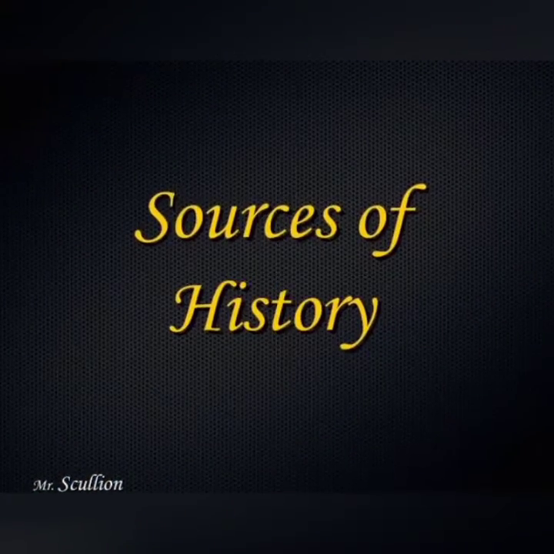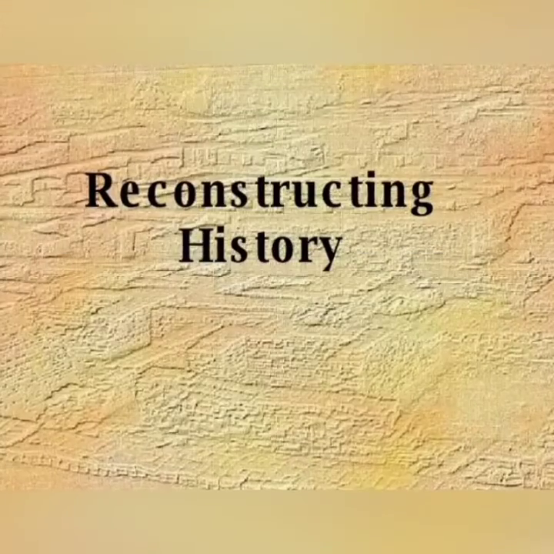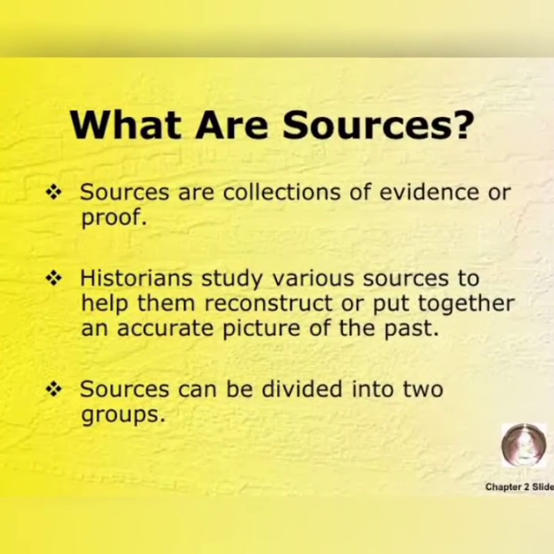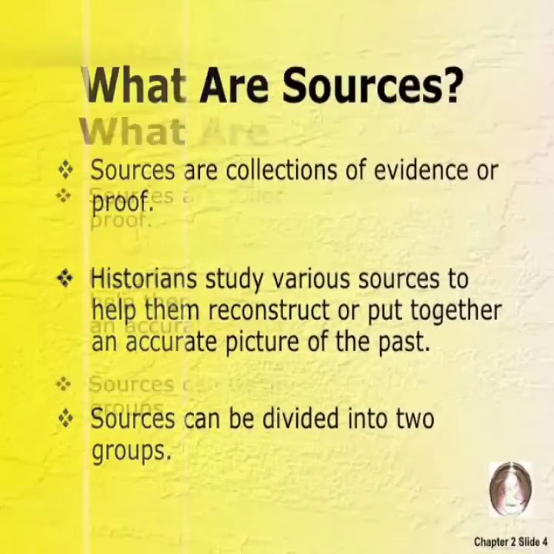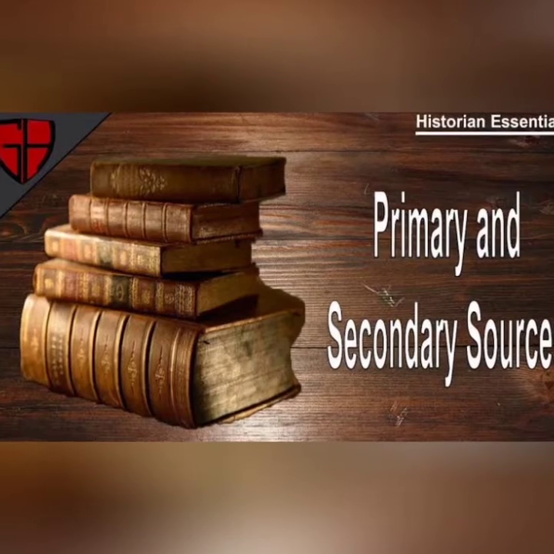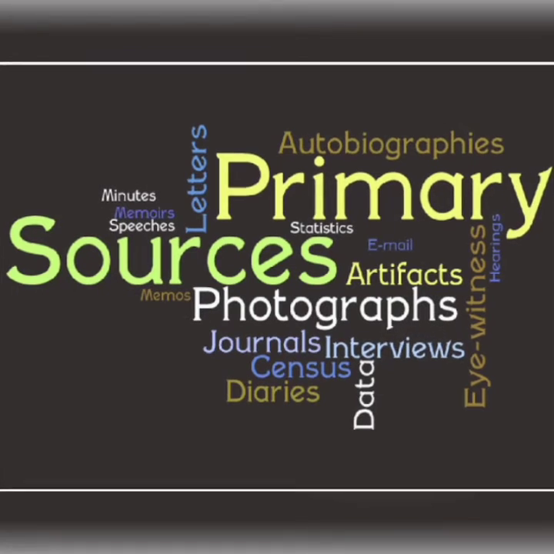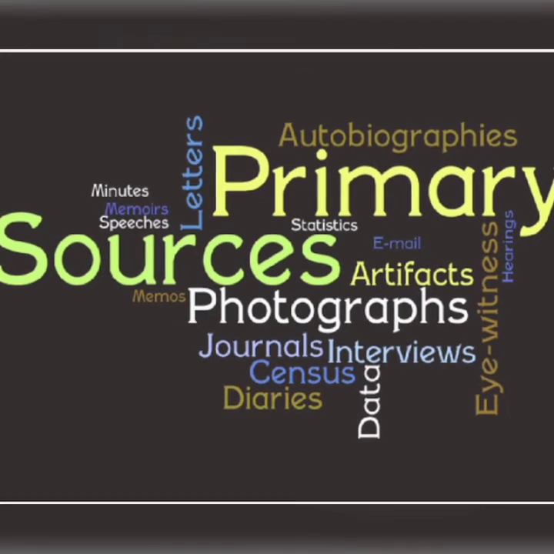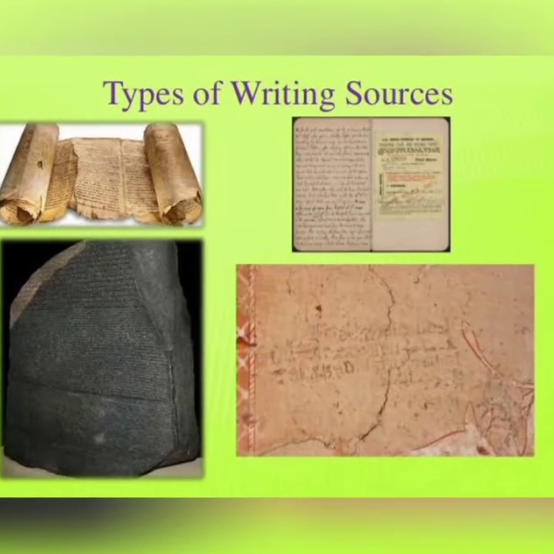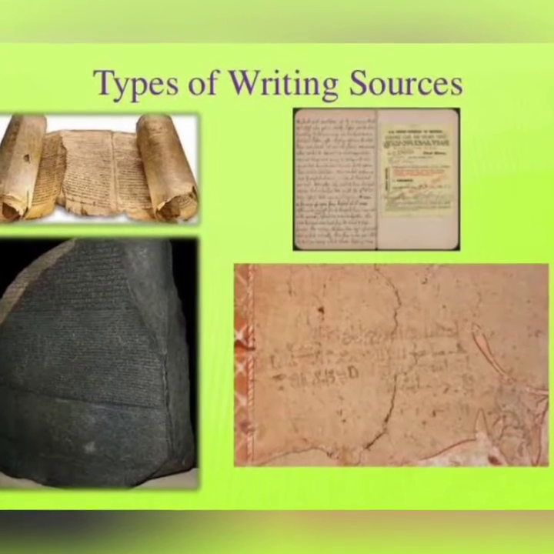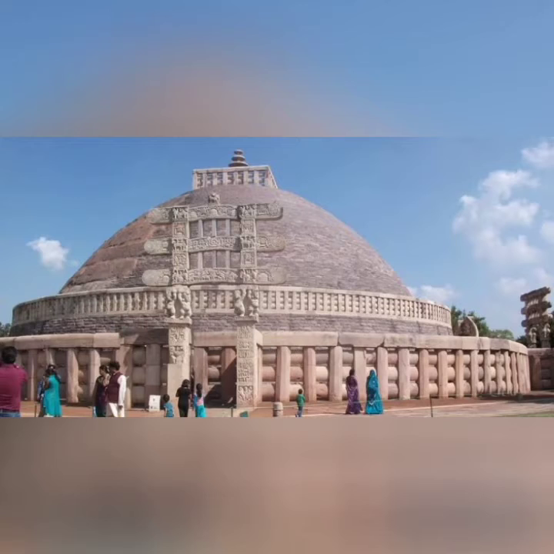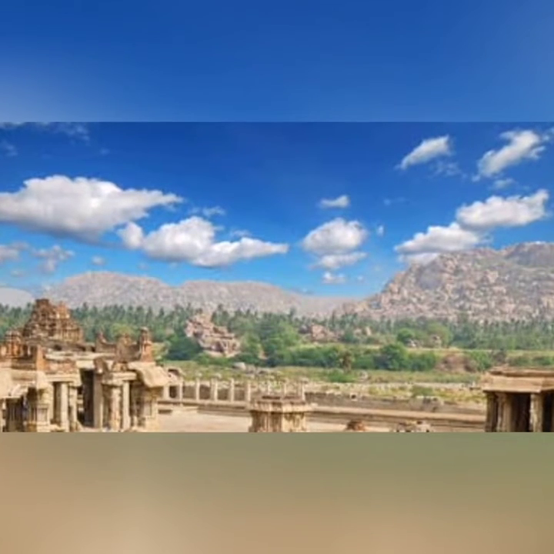So, let's move on to sources of history. Sources help to reconstruct our history. What do you mean by sources? Sources are the collections of evidence or proof collected by historians. Historian means a person who writes history. There are two kinds of sources, primary and secondary. Let's see one by one. A primary source is a raw material which provides valuable, rich information. For example, inscriptions. We have palm leaf inscriptions, stone inscriptions, copper plate inscriptions, then coins, then some monuments. These all provide valuable rich information.